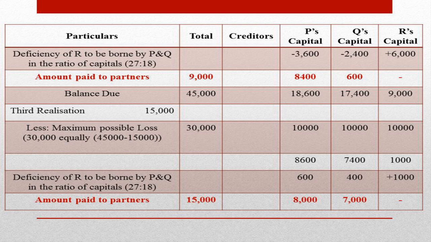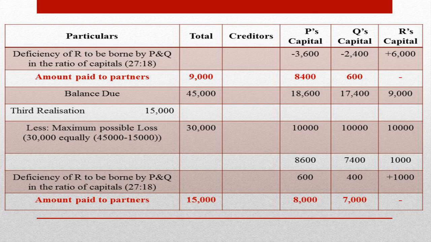Then at this point, we should take into consideration three important points. The first one is that up to the distribution regarding the partner's capital, the steps followed are the same under proportionate capital method and maximum possible loss method.